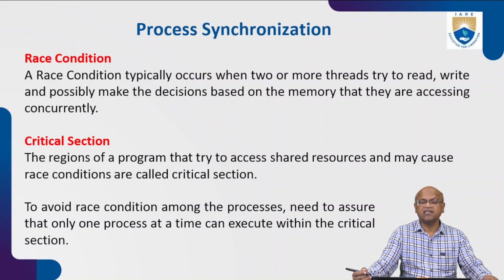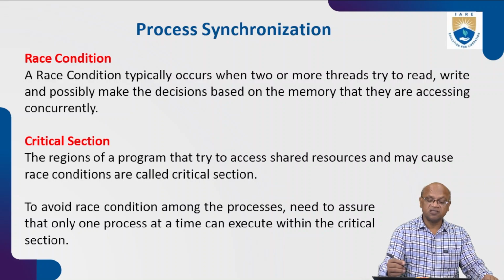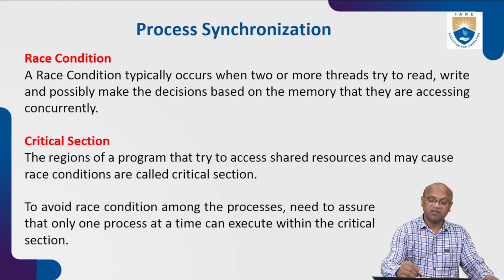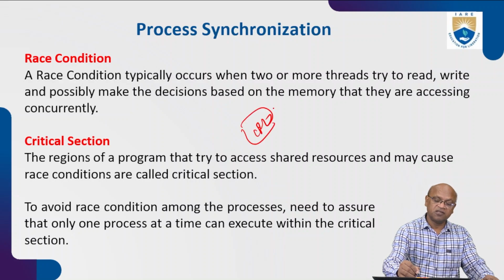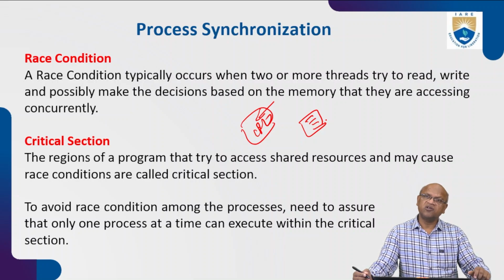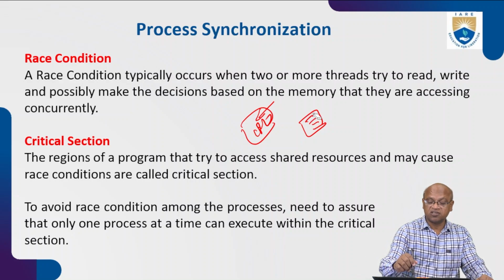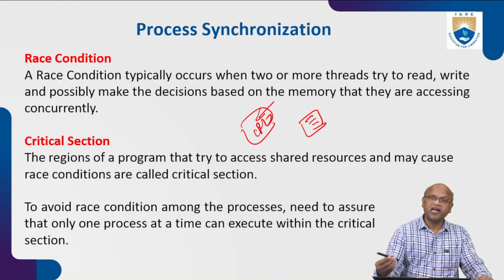Now, what is a critical section? The region of a program that tries to access shared resources and may cause a race condition is called a critical section. As we discussed, the CPU is shared, because one process uses it and after that another uses it. Similarly, some memory is also there, and one process can make use of it and then another process. These are shared resources, shared by the processes at certain times.